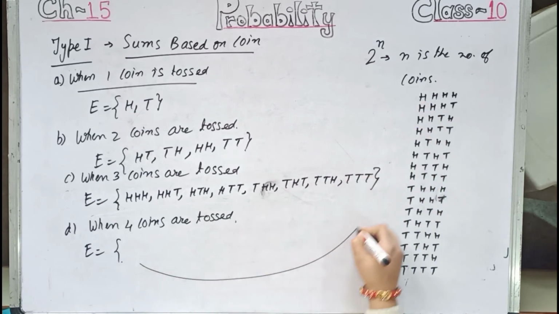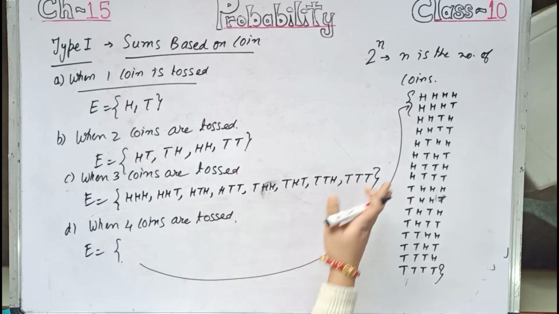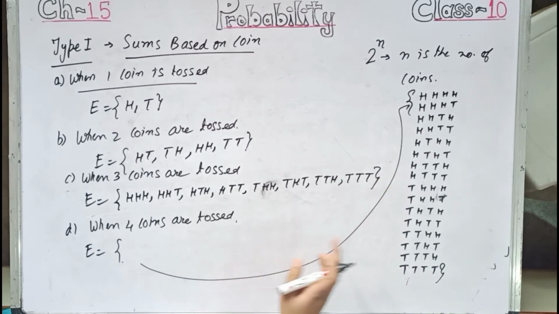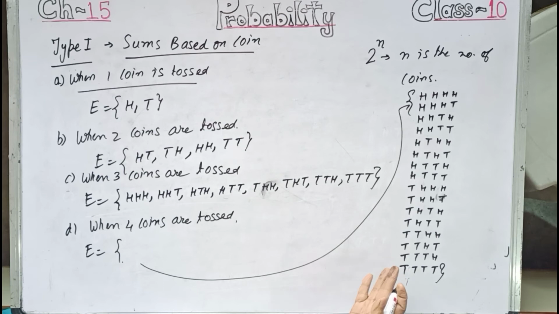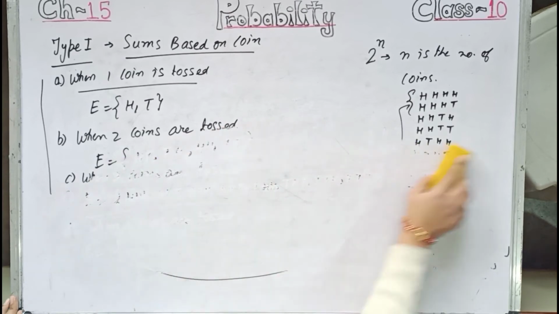So, when 4 coins are tossed, the number of events possible is 16, and the possible events will be these only. But till class 10 only questions based on 3 coins tossing may come. Now let us do a sum based on coin.